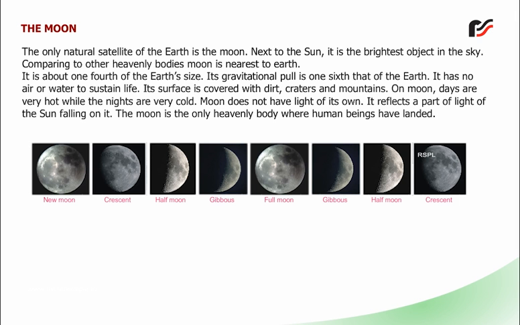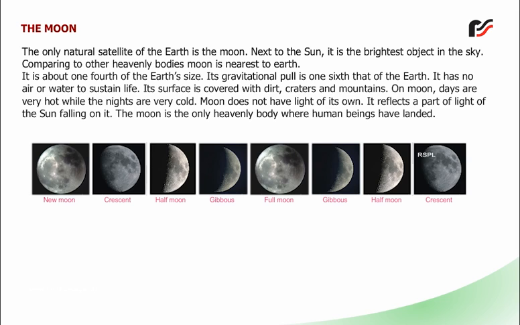The Moon. The only natural satellite of the Earth is the Moon. Next to the Sun, it is the brightest object in the sky. Compared to other heavenly bodies, the Moon is nearest to Earth. It is about 1/4 of the Earth's size. Its gravitational pull is 1/6 that of the Earth.